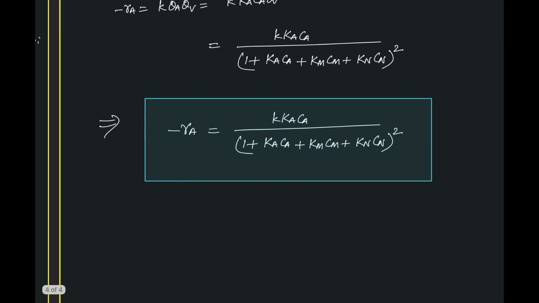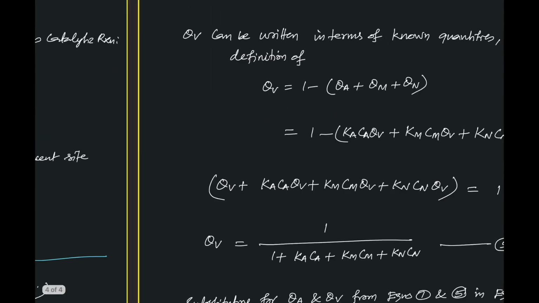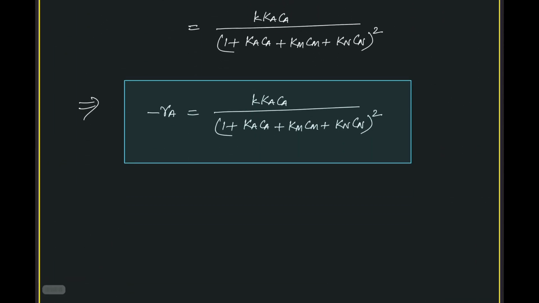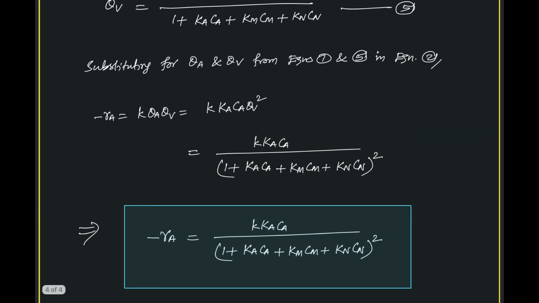And we have this term squared because if A alone were there to give M and N, we wouldn't have the square term, but here the adsorbed A also needs another vacant site, that is θA and θv. So θA itself will get a θv. That's why even for a first order chemical reaction we have this square in the denominator. Okay, with this we'll stop now. Thank you.